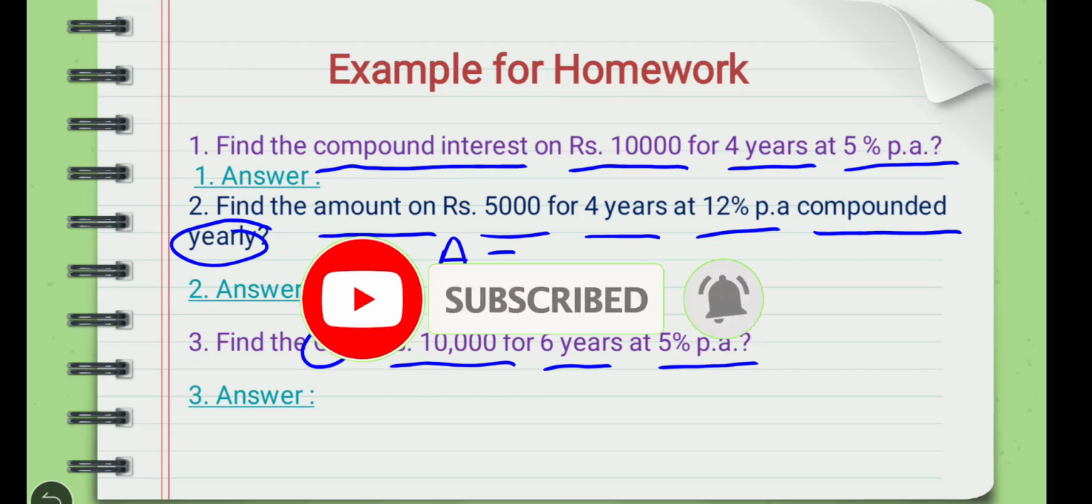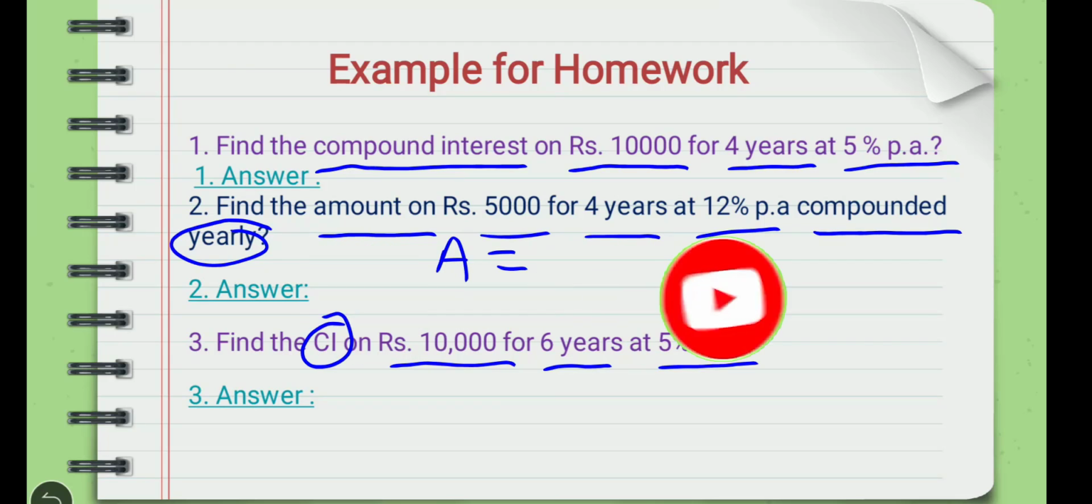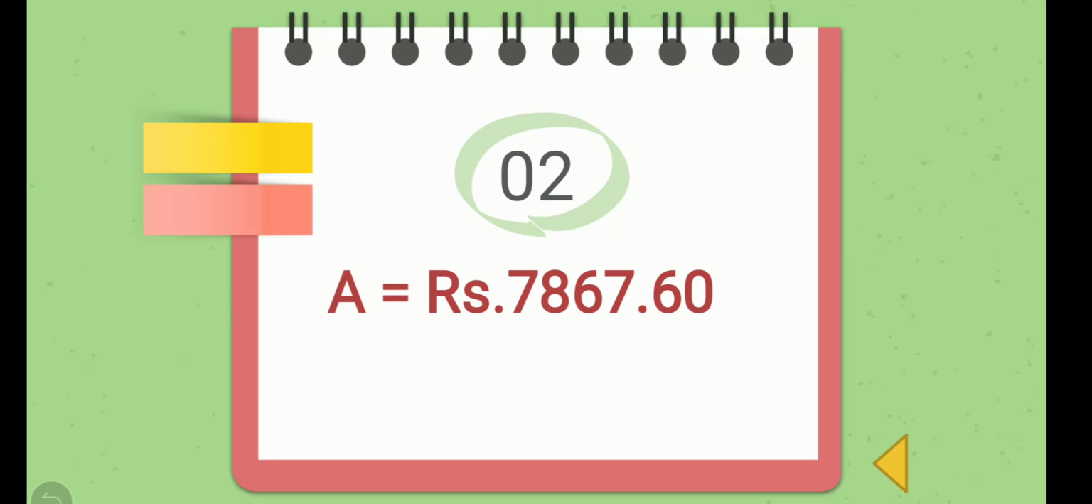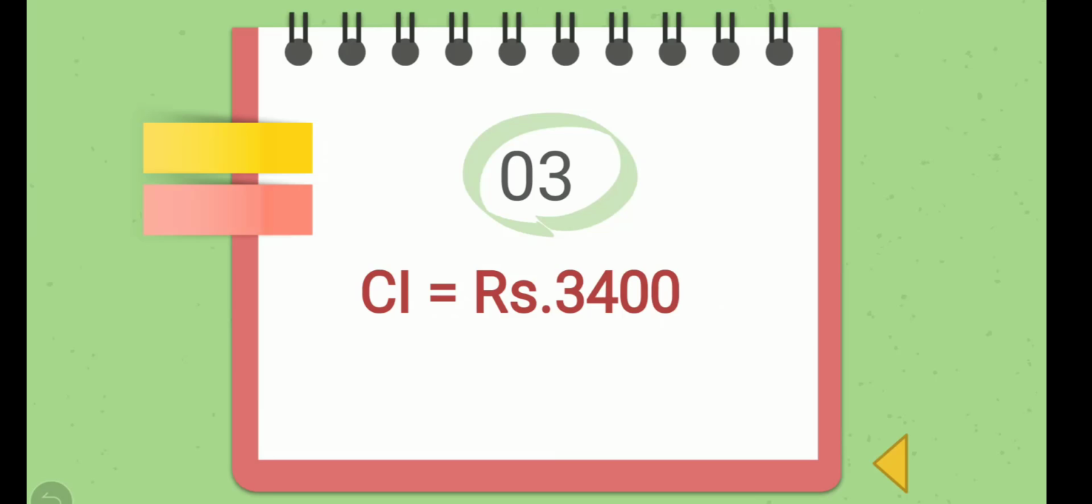You can cross check your answer with this. Answer of question number 1, compound interest is rupees 2,155. Answer of question number 2, amount is equal to rupees 7,867.60. Answer of question number 3, compound interest is rupees 3,400.